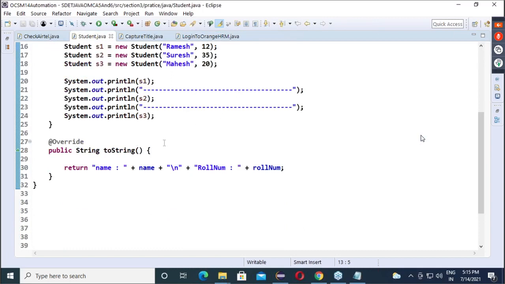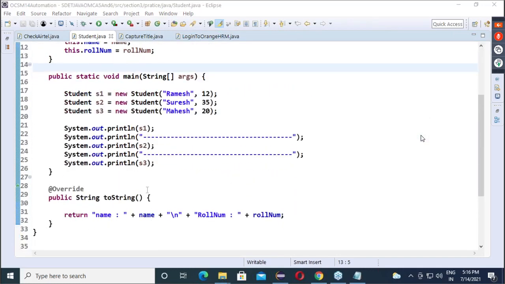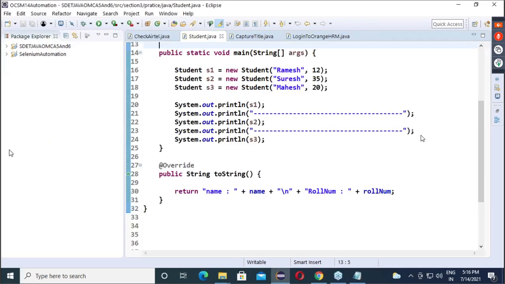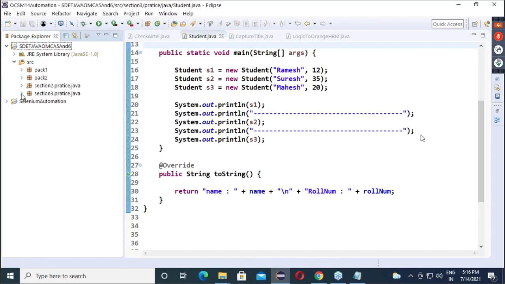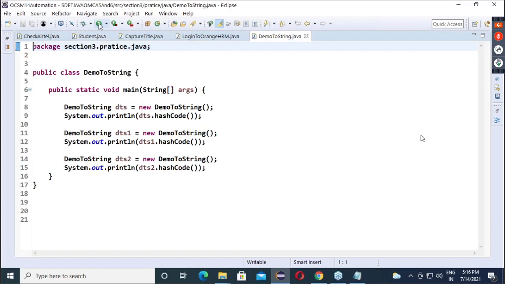Okay, so see guys, this is our yesterday's program. Observe neatly, everyone. This is the program which we developed for the student class. Override toString to get the content present inside the object. Okay. Now, guys, here pay attention. This is our yesterday's program about hash code.